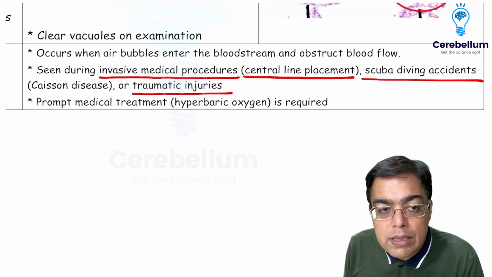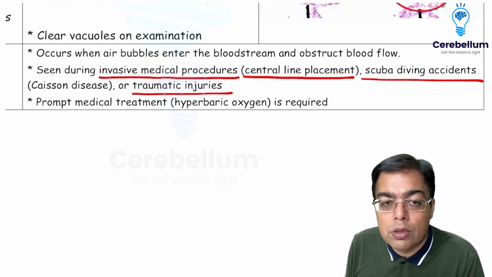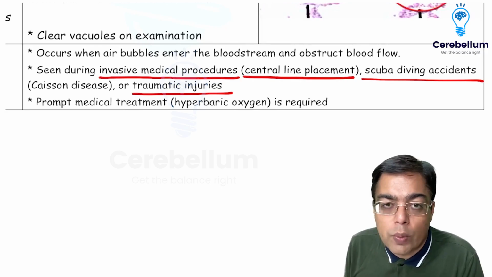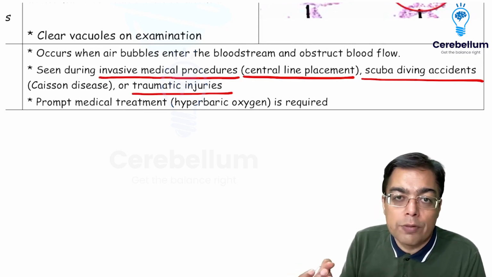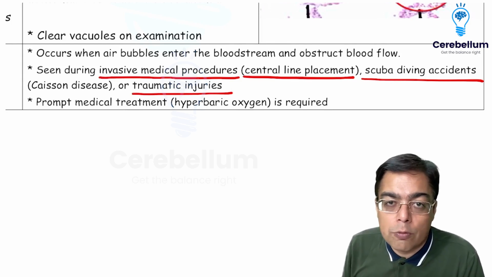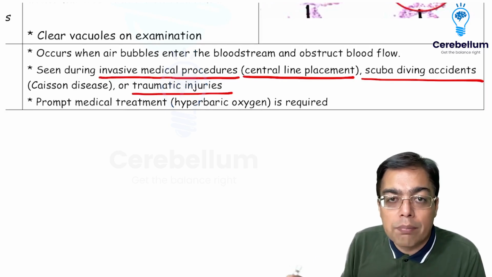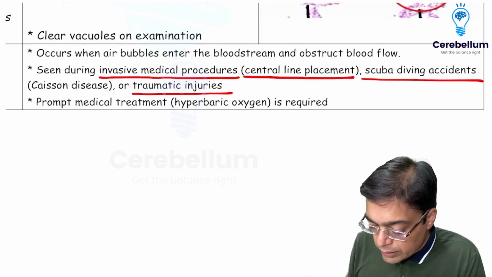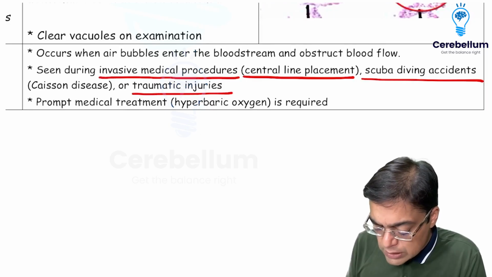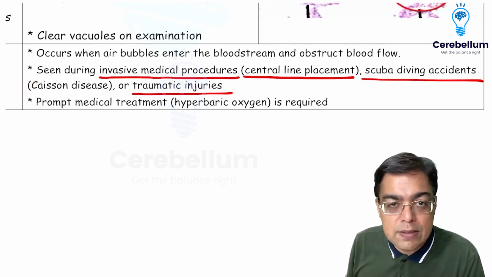How exactly is this condition managed? That is going to be on the basis of a hyperbaric oxygen that is going to be required, so that the bubbles of the gas go back into the vessel, they go back into the circulation, and then you are going to be having a slow decompression. That's how you are going to be taking care of the people who are going to be suffering from a condition that is given the name of Caisson's disease, right?